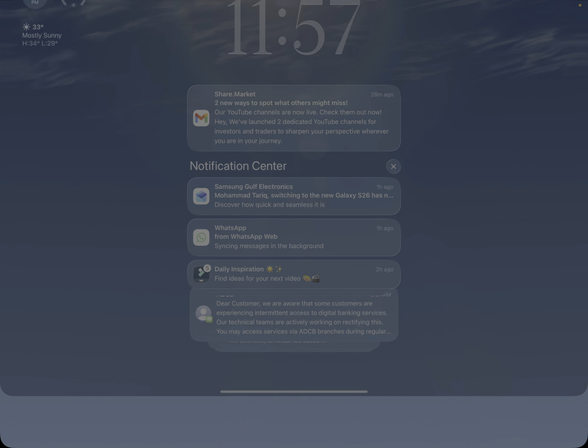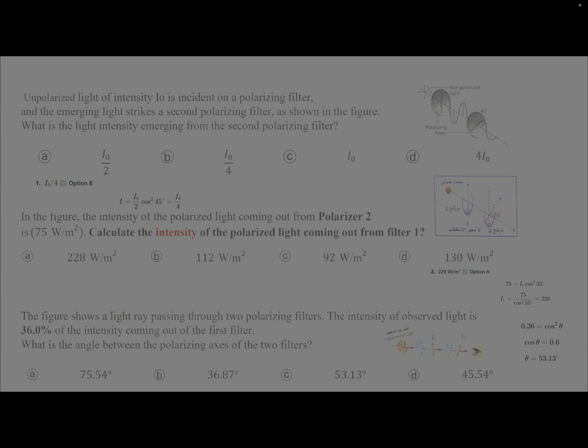Let's have some questions. We will solve it first. Let's consider the very first question. The unpolarized light of intensity I0 is incident on a polarizing filter and emerging light strikes a second polarizing filter as shown in the figure. What is the light intensity emerging from the second polarizer? So look, this is the first polarizer. Intensity they have given you I0 for the non-polarized light. So after the first polarizer, the intensity will be I1. From the second, it will be I2.